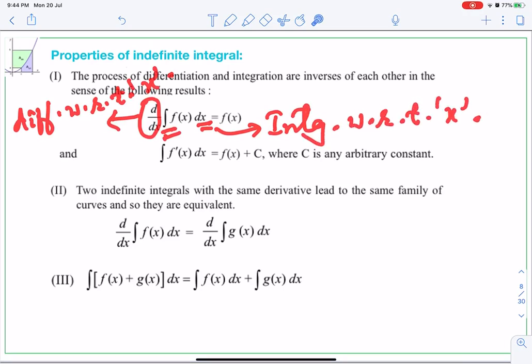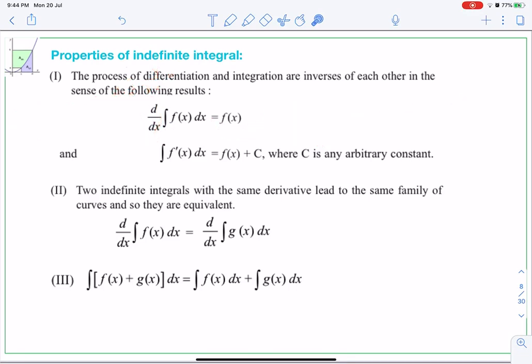So they are exactly reverse processes of each other. So both will cancel each other and only we will get f of x. So that d by dx can be f dash of x also. So therefore integral f dash of x dx is f of x plus c. We add c, the constant of integration, which is an arbitrary constant, any constant.